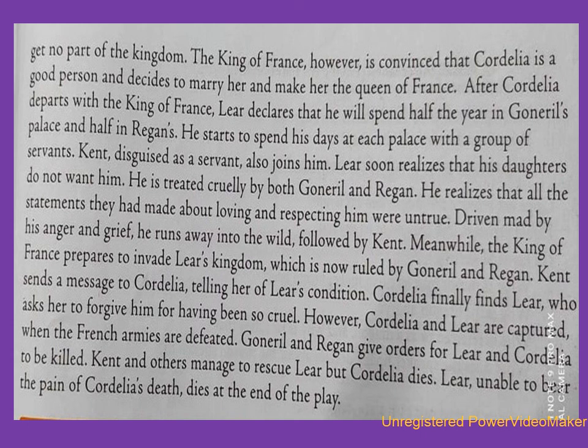Meanwhile, the king of France prepares to invade Lear's kingdom. So, invade means to attack. So, the king of France prepares to attack King Lear's kingdom, which was ruled by Goneril and Regan. Kent sends a message to Cordelia telling her of Lear's condition. So Kent comes to know about all the truth. So he sends a message to the youngest daughter Cordelia telling about Lear's condition.